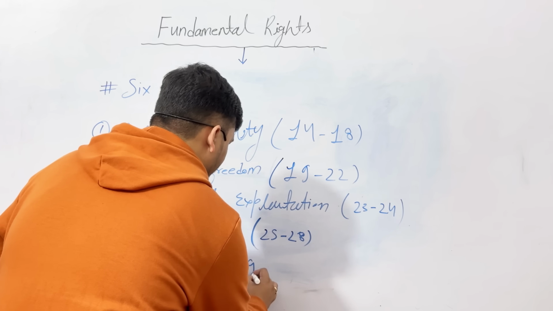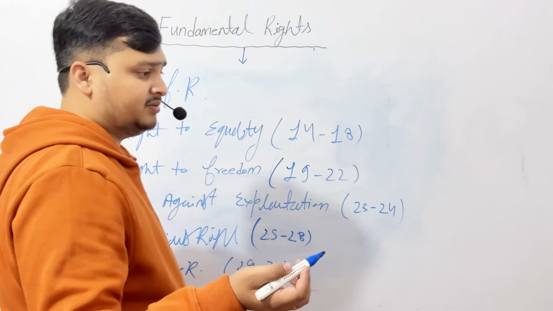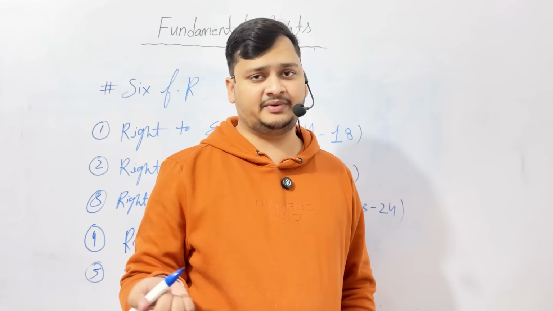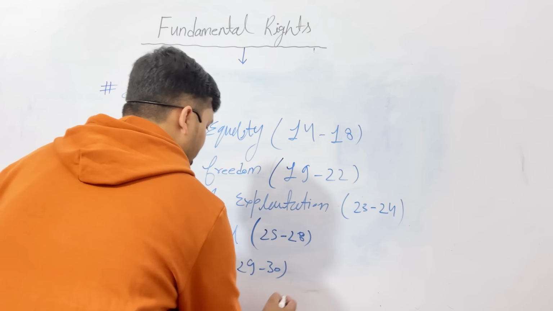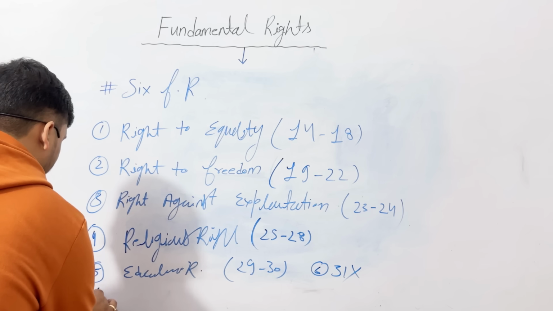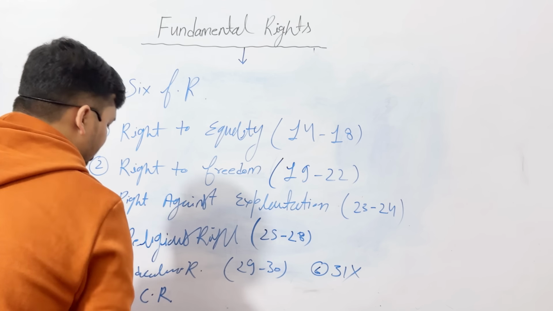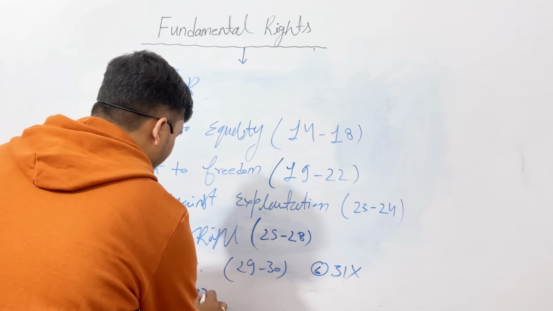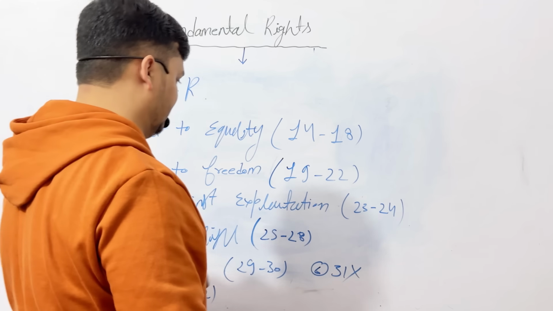Article 29 and 30. And you know, the sixth, the right to property, was removed through the 44th constitutional amendment. Article 31 is removed, so we do not count it here. The sixth is right at the end: the right to constitutional remedies, that is Article 32. So these are the 6 fundamental rights which are right now available in our Indian constitution.